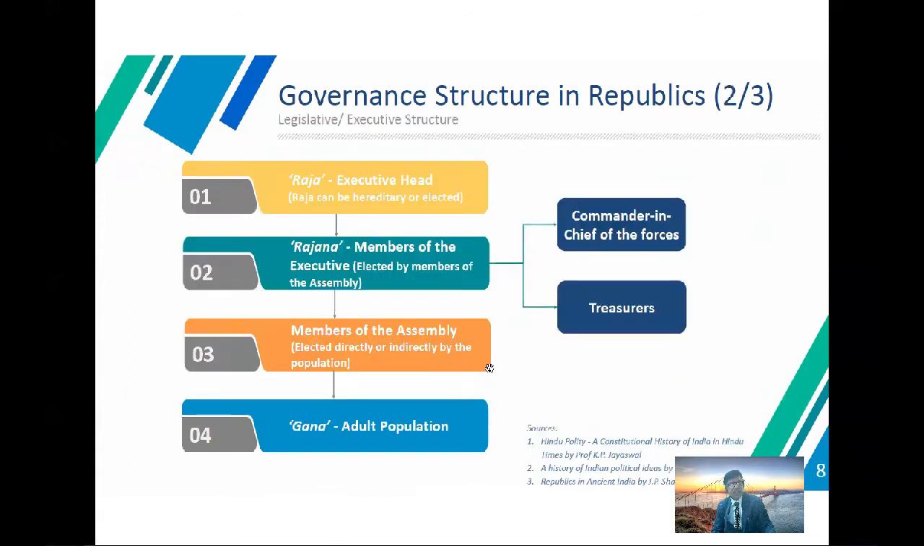So in these cases, the government structure of the republic deals with the Raja, who is called the executive. The Raja can be hereditary or elected. Then the Rajana, the members of the executive, elected by members of the assembly. Number three, members of the assembly elected directly or indirectly by the population. And four is the Gana, the elder population. Especially in the case of the Rajana, the commander in chief of the force and the treasury are very big concepts related with this terminology.